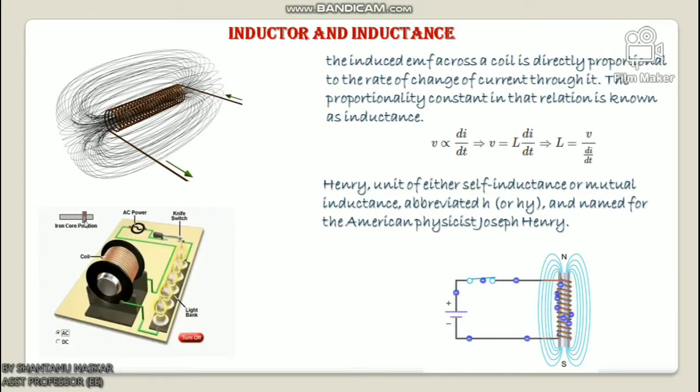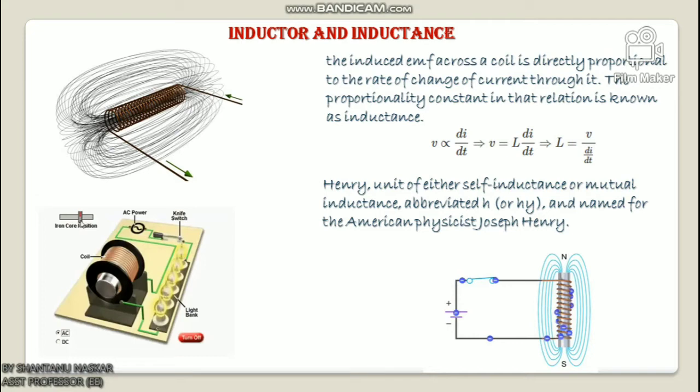And what is inductance? As we already said, the induced EMF across a coil is directly proportional to the rate of change of current through it. The proportionality constant in that relation is known as inductance. Okay. So V is proportional to di by dt, and we can write V equals L di by dt. Here L equals inductance, which equals V divided by di by dt.